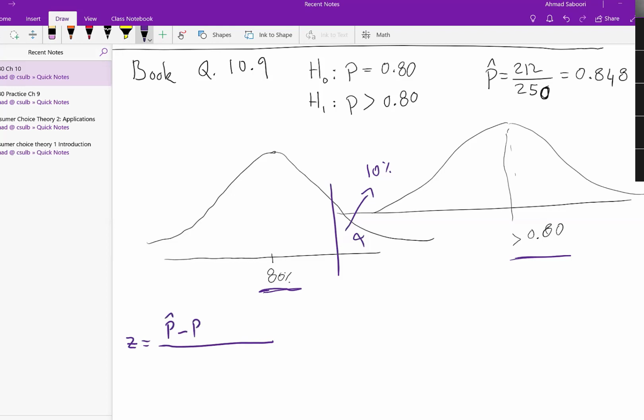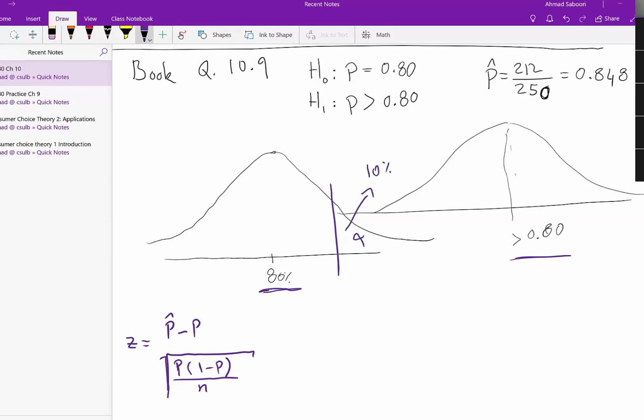P hat minus p divided by the square root of p times 1 minus p divided by n. All I need to do is just inserting the numbers. However, I have to pay attention to insert the right number in the right spot.